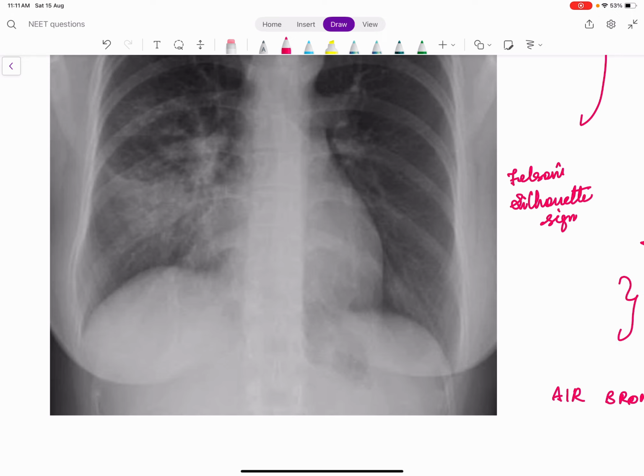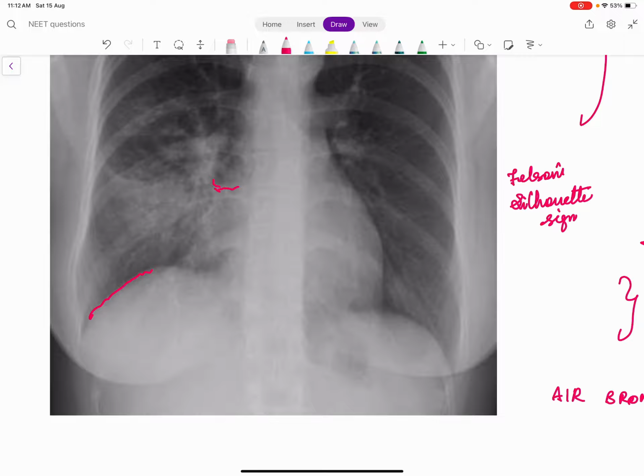Silhouette sign says that in any opacity, if the heart shadow is obliterated, it means it is a middle lobe pathology. If there is obliteration of the diaphragm, it is a lower lobe pathology. The background is basic. We know very well that the lower lobe sits on the diaphragm. Middle lobe is closely associated with the heart. X-ray is only a two-dimensional image, so we are just making a guess. If there is an opacity close to the heart, definitely the heart border will be shadowed. That is called a silhouette sign.